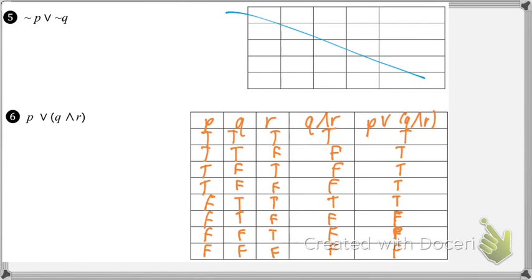Ray, what's up? I'm confused on the third part, the Q and R. This one? Yeah. What'd you look at? I looked at Q, I looked at R, and means they both have to be true. So they're both true, it's true. They're not both true, not both true, not both true, both true, true. Not both true, not both true, not both true. That make more sense? Okay.